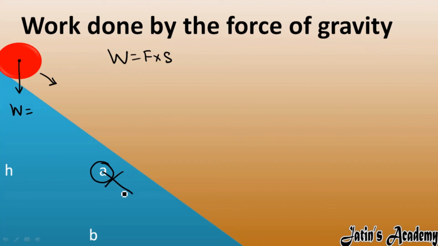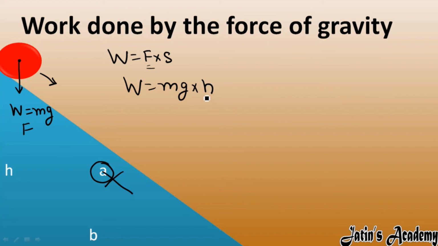Why? Because the force is due to gravity. Force is due to gravity means, if you calculate the work done, weight is acting due to gravity in the downward direction, which is a force, and in this direction the displacement is h. Okay, in the direction of force the displacement is h. So work done: we have force equal to m into g, and displacement in the direction of force we have h.